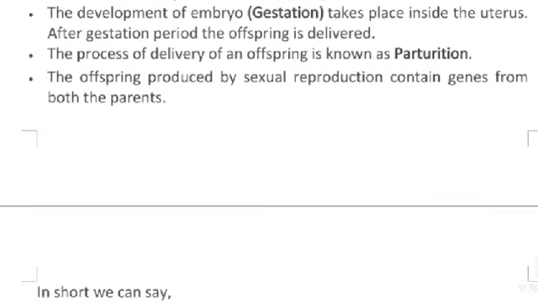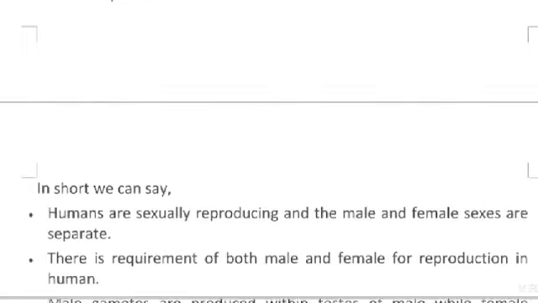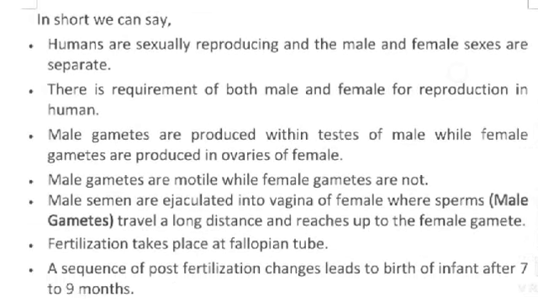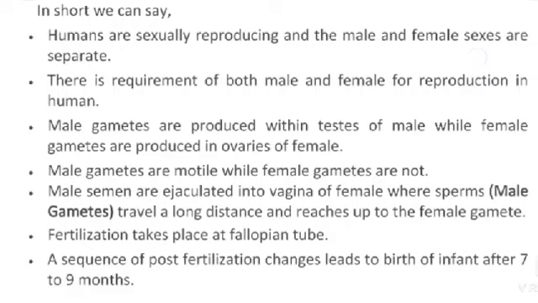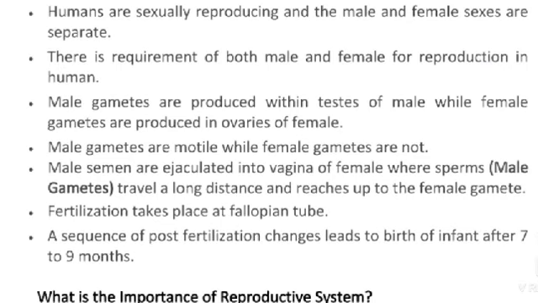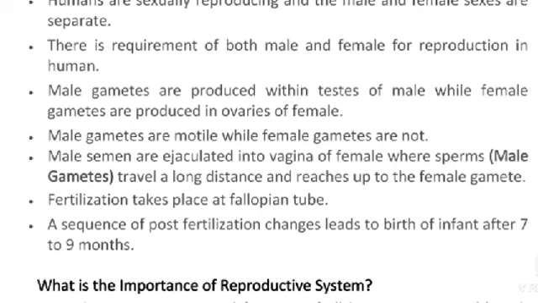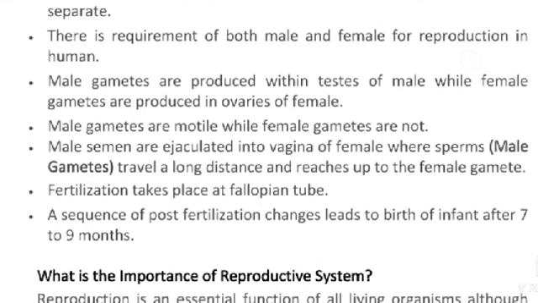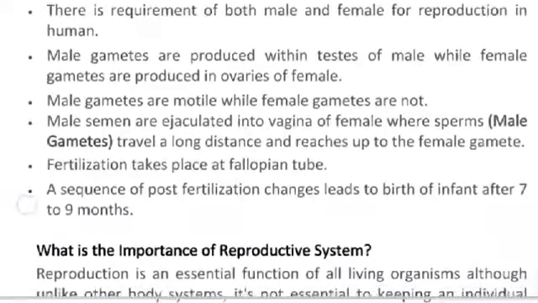The offspring produced by sexual reproduction contain genes from both the parents. In short, humans are sexually reproducing, and the male and female sexes are separate. There is a requirement of both male and female for reproduction in humans.